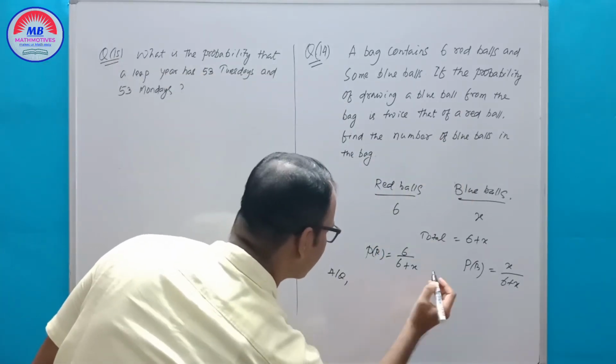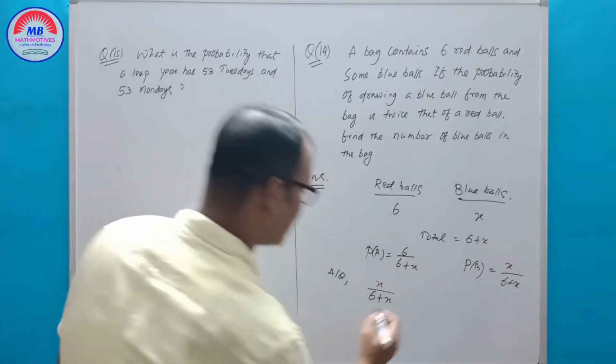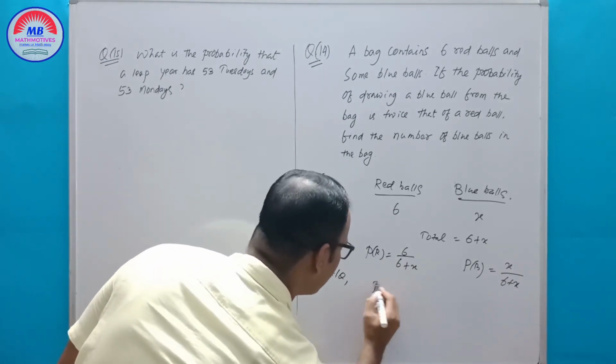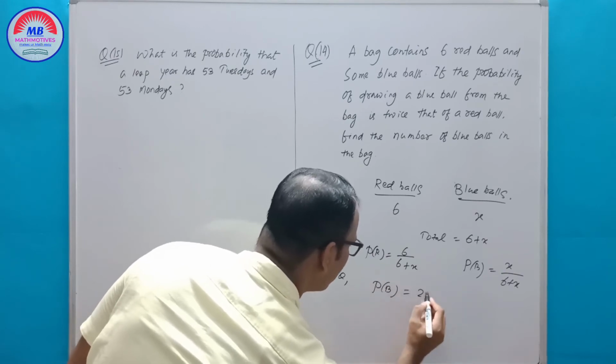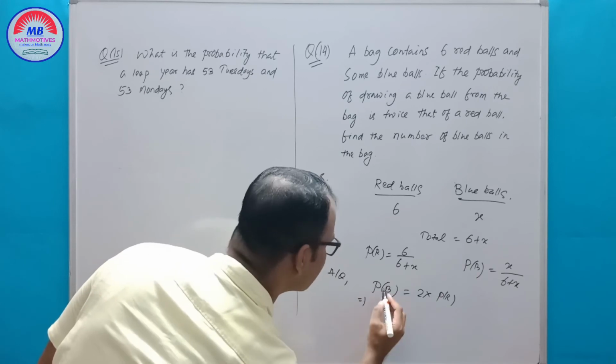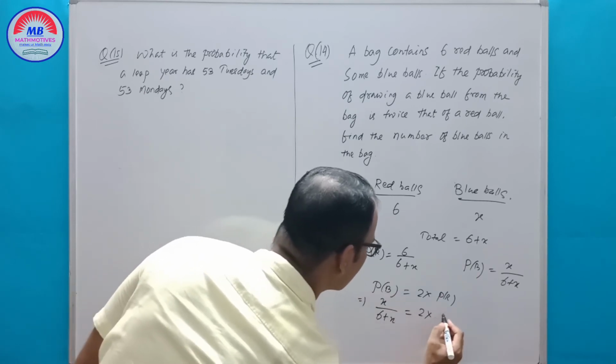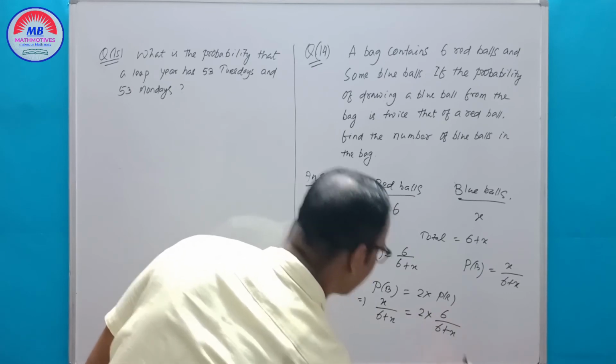So X by 6 plus X, or you can write PB is equal to 2 into PR. That implies X by 6 plus X is equal to 2 into 6 by 6 plus X.